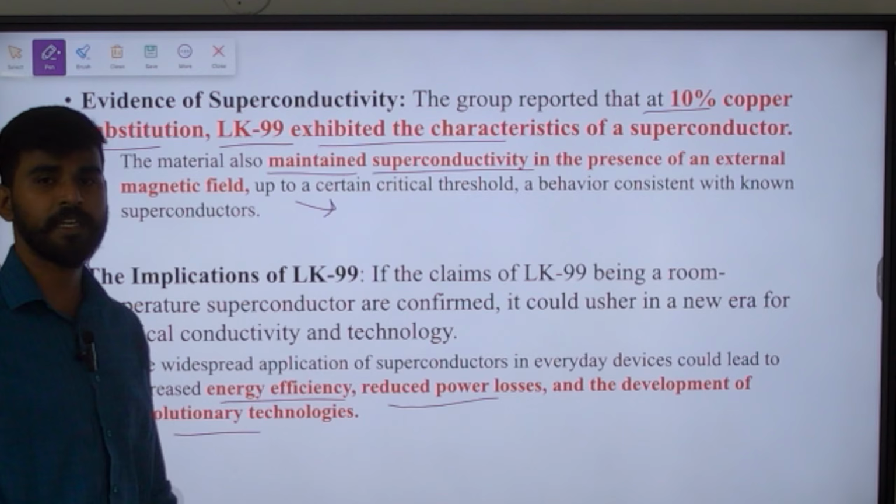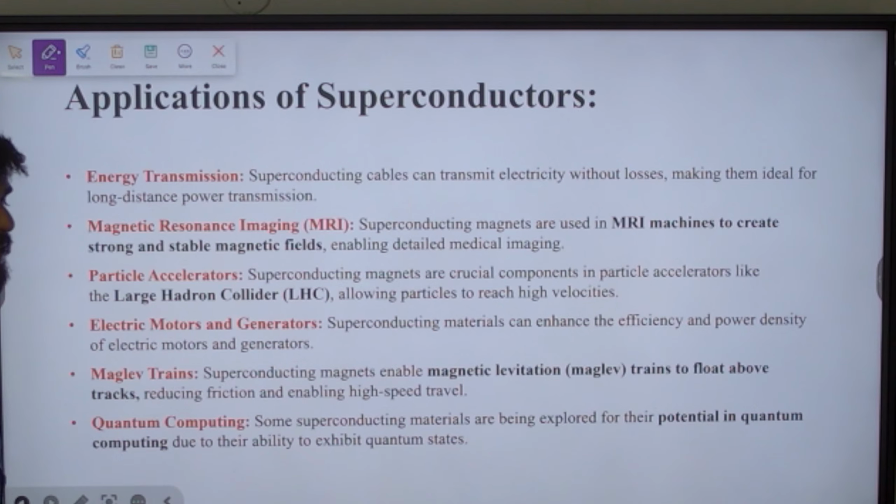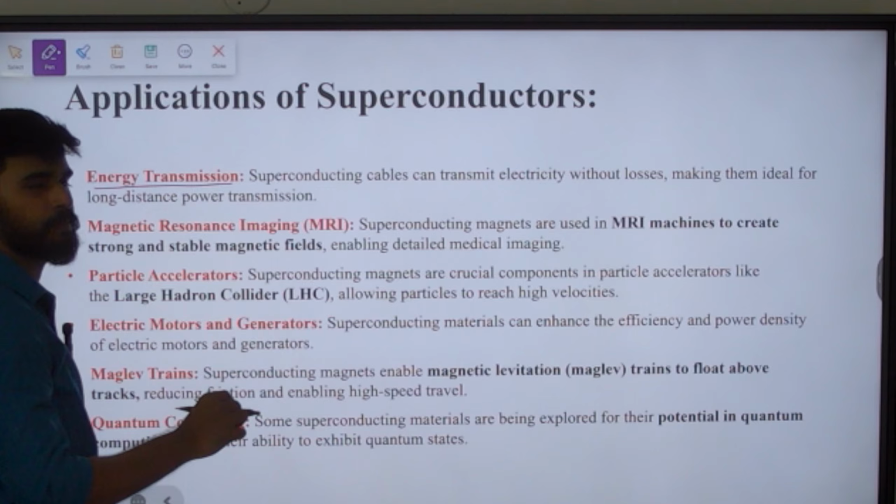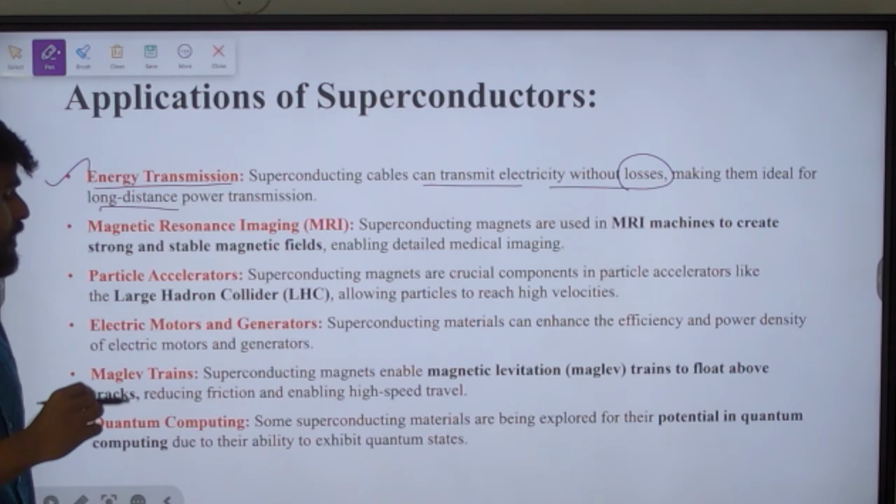What are all the applications of superconductors in general? Okay. First thing is energy transmission. This we already know that it is going to transmit electricity without losses, making them ideal for long distance power transmission. So energy transmission is one area where superconductors can be used.